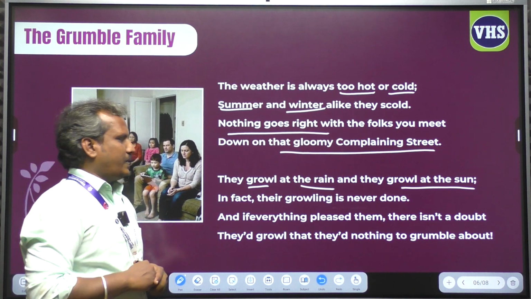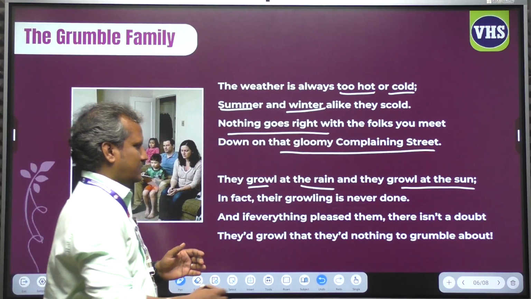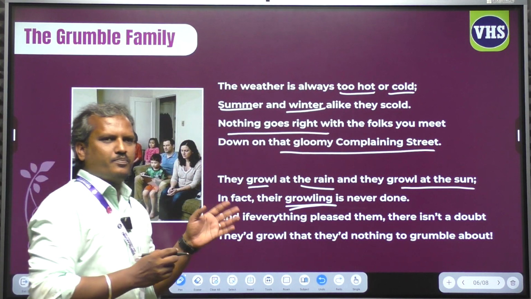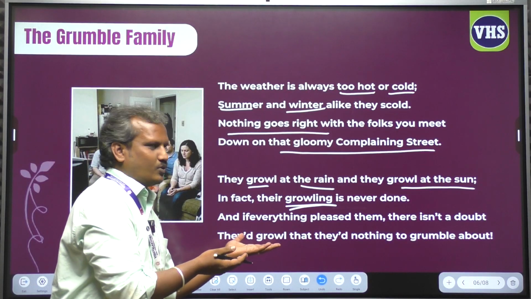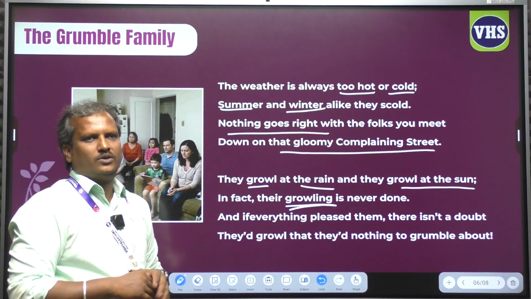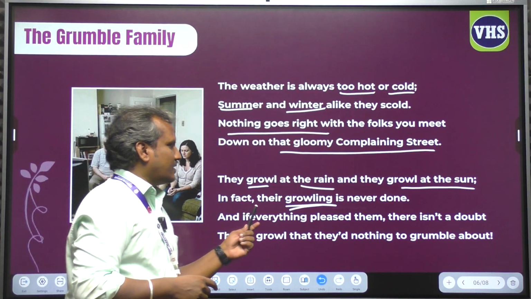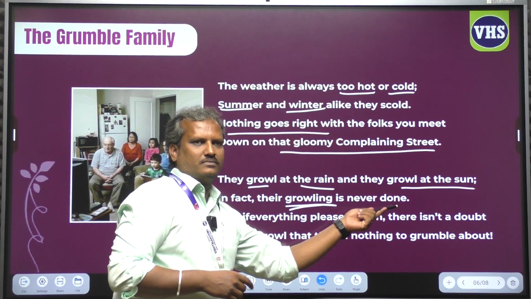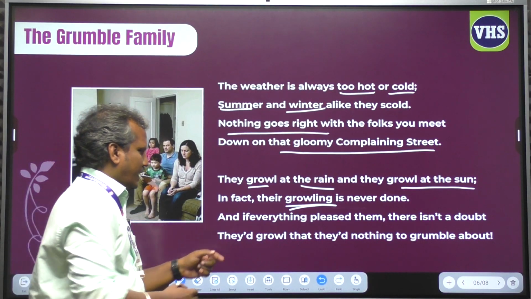In fact, their growling is never done. There is no end point for their growling. Here growling is immortal. No end for that particular family. It cannot be stopped.